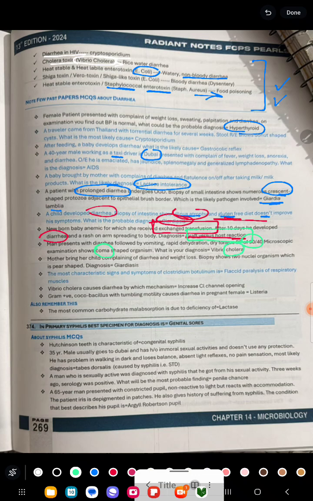A mother brings her child complaining of diarrhea and weight loss. Biopsy shows two nuclei organisms which is pear shaped. Clear? What is the diagnosis? It is giardiasis.